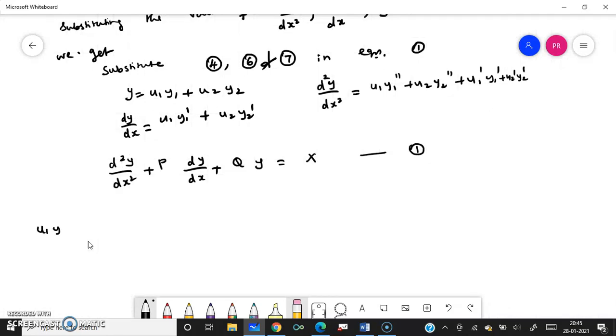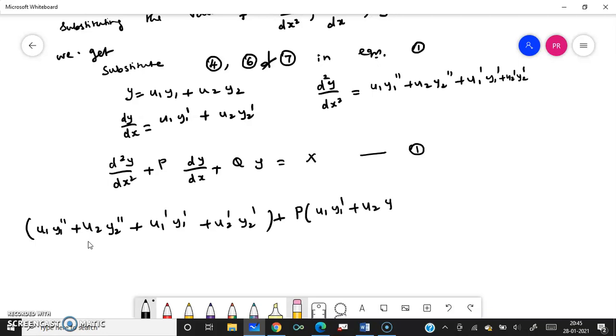That is nothing but u1 y1 double dash plus u2 y2 double dash plus u1 dash y1 dash plus u2 dash y2 dash, plus p of dy by dx. What is my dy by dx? u1 y1 dash plus u2 y2 dash, plus q of y. What is my y? u1 y1 plus u2 y2, equal to X.